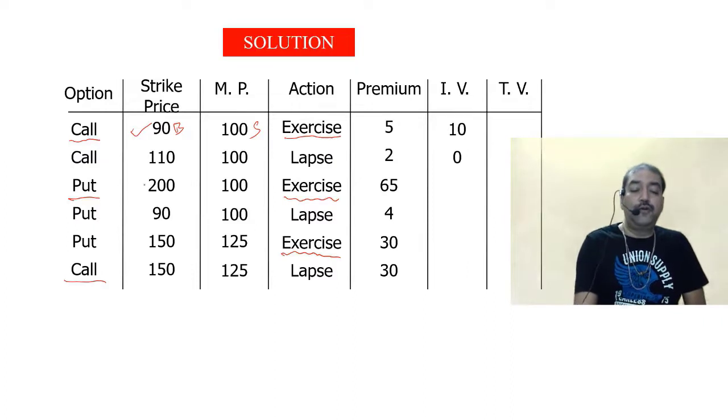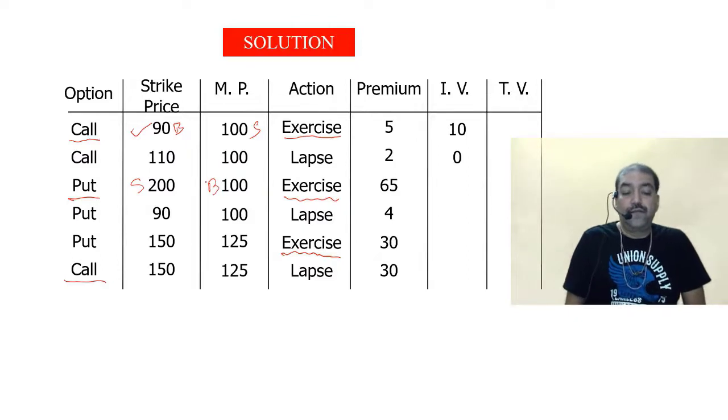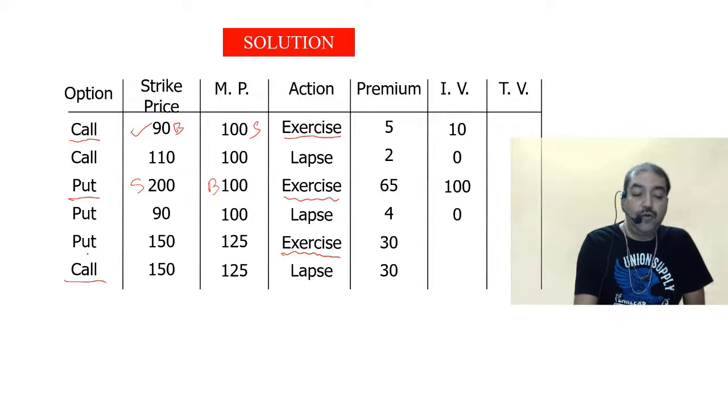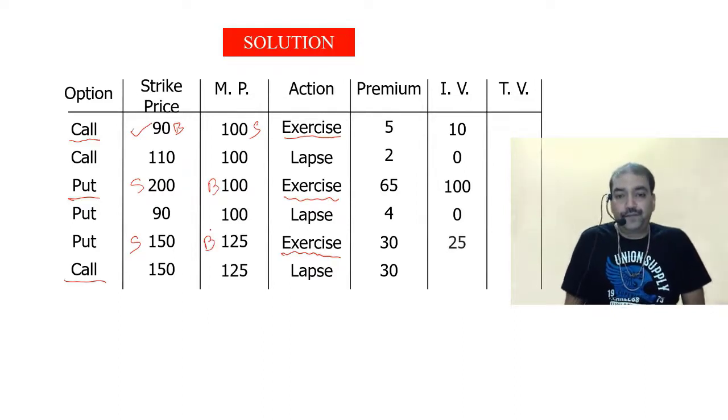Achha, next one, put option. Put option means what? The right to sell or not to sell. And I am going to exercise the right to sell. So I am going to sell at 200 and buy at 100. So how much profit? 100 profit. Correct. Lapse means 0. Exercise again. 150. Put option. Put option means that I am going to sell. Sell at 150, buy at 125. So I make a profit of 25. Lapse means 0.